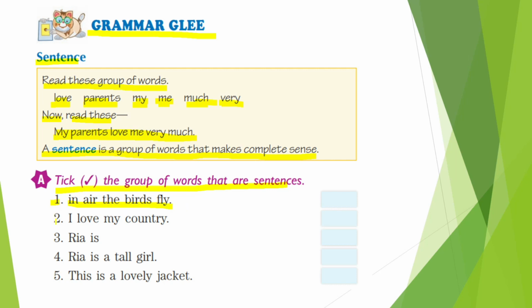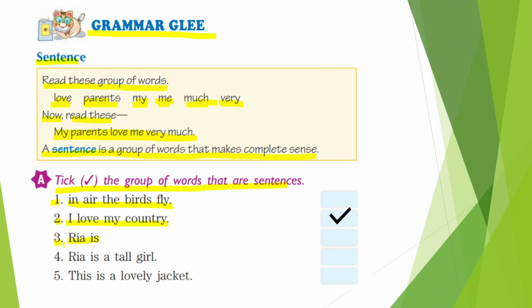Now the second one: I love my country. Absolutely correct. In this sentence, we can sense that this is about the love of my country. This sentence makes sense, so this is a sentence.